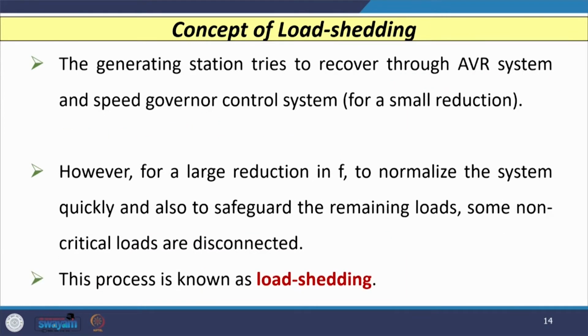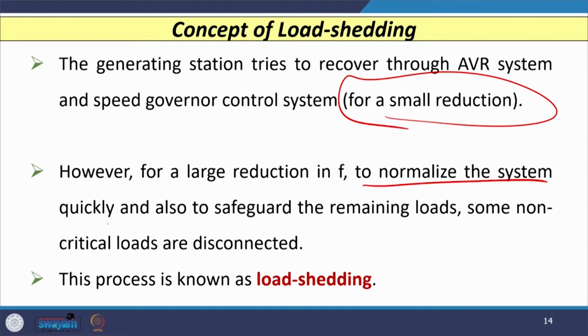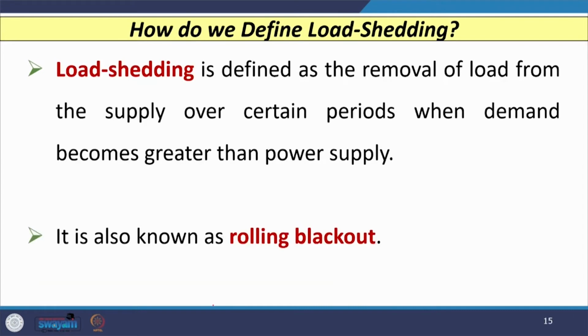So, the generating station tries to recover almost using automatic voltage regulator system and speed governor control system if the reduction is small. However, for a larger reduction in frequency, to normalize the system quickly, some non-critical loads need to be disconnected from the power system network, and this process of disconnection of non-critical loads is known as load shedding. So, let us see how we define the term load shedding.